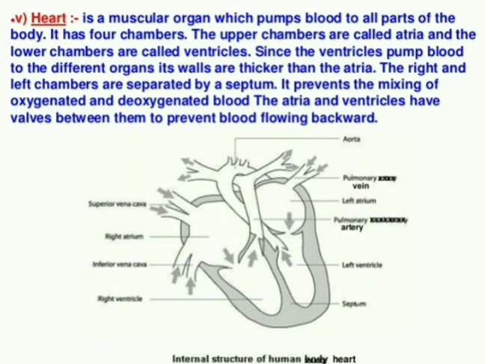How? From lungs to the heart, again from the lungs to the heart, like that one-way transition only. That is the reason we call it single circulation. Why? Because the blood is transported from the lungs to the heart only one time.